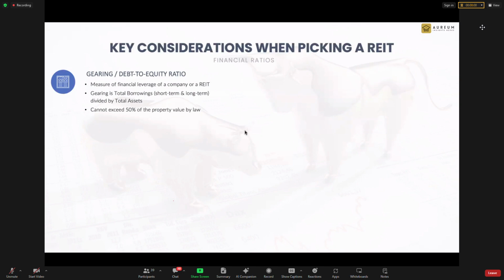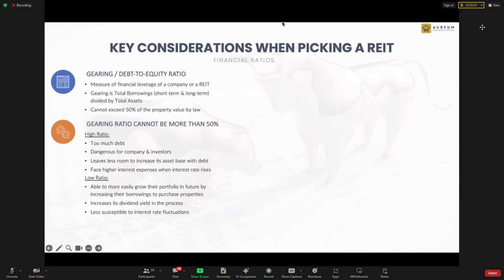First is the gearing ratio. Some people call it debt to equity ratio, but actually by right, it's supposed to be debt to asset, over their total asset. So this is supposed to be more towards the asset ratios for the risk aspect. But of course, for stock, you call it debt to equity. And the gearing cannot be more than 50%. That's the MAS rules. But for REITs, I'm looking at around 40. Actually, it's 35 to about 42%. That would be the gearing I'm looking at for a REIT.